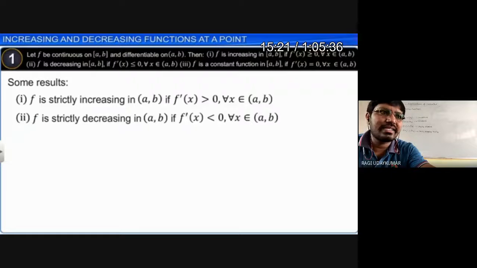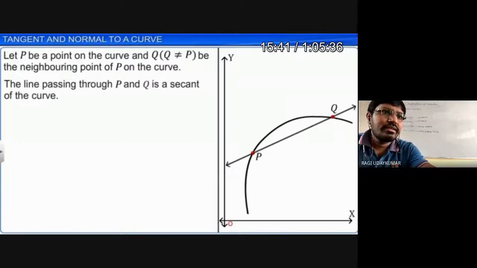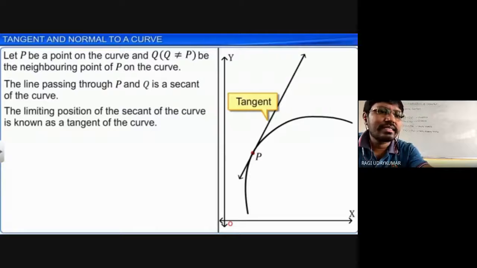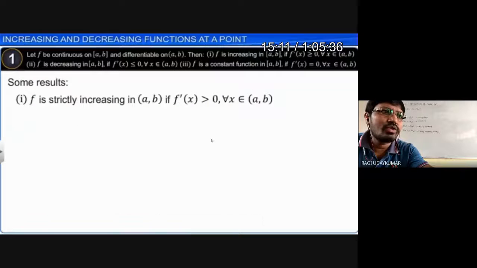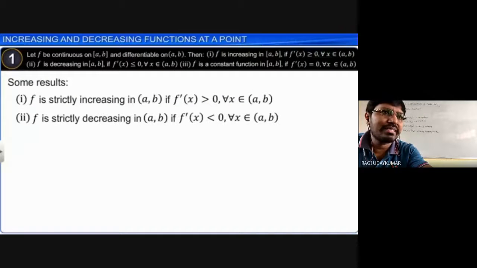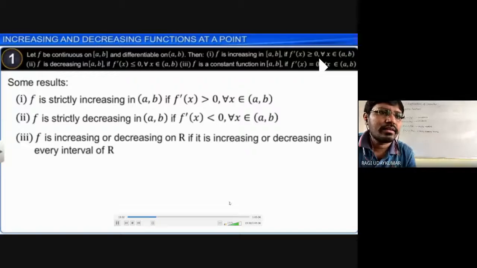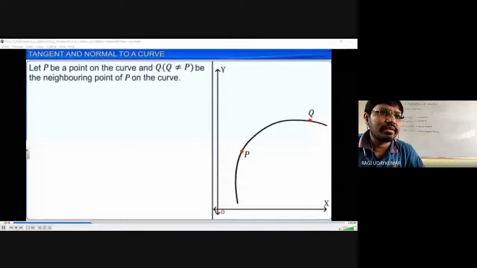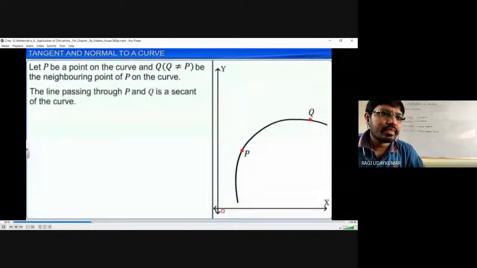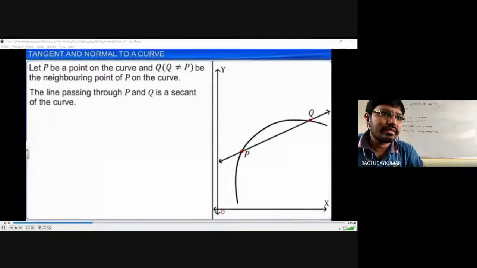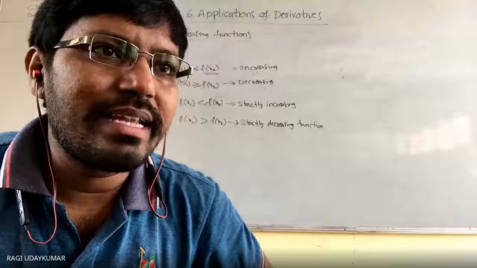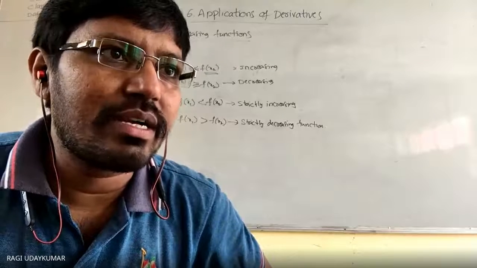Now let us take into consideration some results. P is a point if you are taking. These are the graphs here. Let us see, these are tangents, and now let us go and solve the problems based on the exercise. Some problems let us consider. Did you understand increasing and decreasing? While solving the problems, it will be an easy task for you to understand.